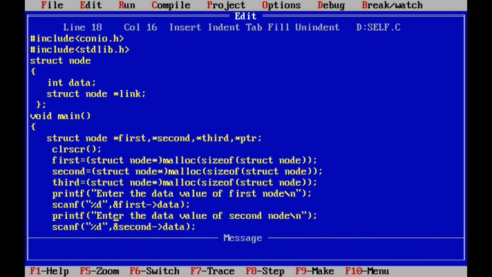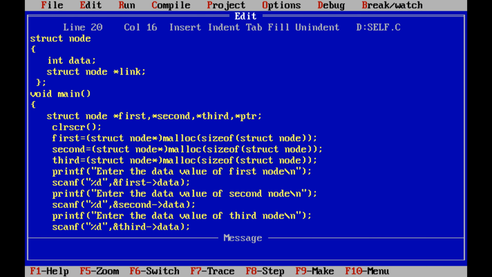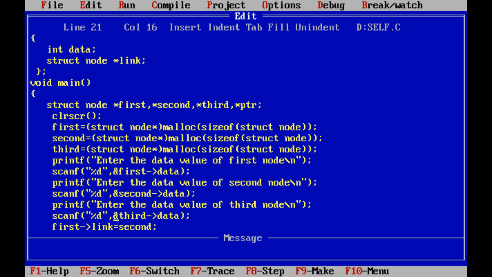Next one, enter the data value of the second node. By using the scanf function and arrow operator, we are accessing the data of the second node. Next, enter the data value of the third node. By using scanf function and arrow operator, we are accessing the data value of the third node. So now we are accessing the data part of the first node, the second node, and the third node by using scanf and arrow operator.